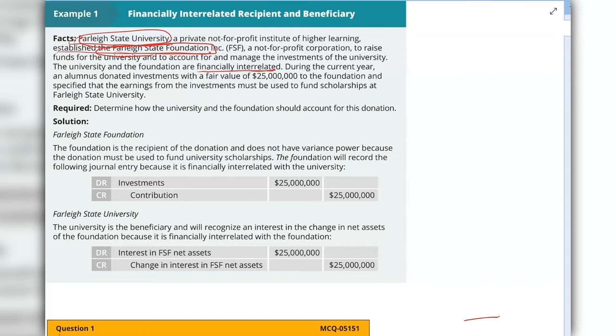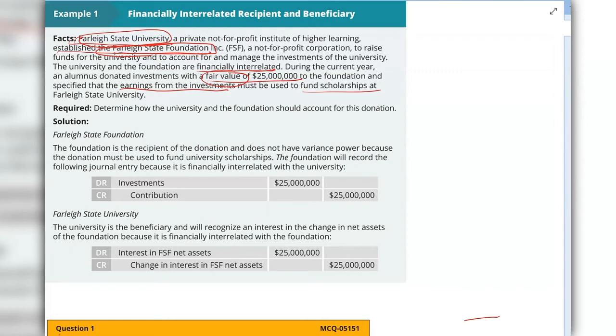So here, during the current year, an alumnus donated some investments with a fair value of 25 million, and it is also mentioned that the earnings from the investments will be used to fund scholarships at Farley State University. If you remember, for any non-cash or physical assets, you have to record those donations at fair value. And here, the beneficiary and recipient are financially interrelated.